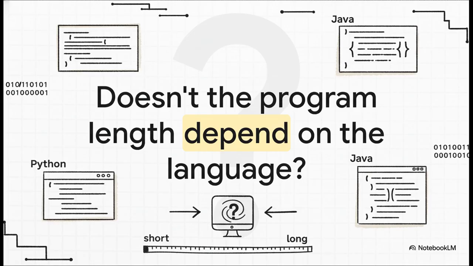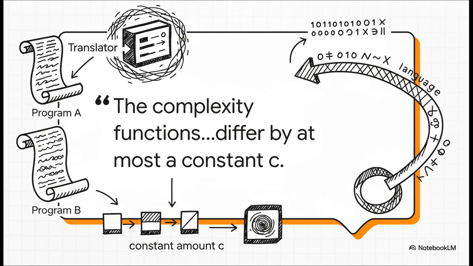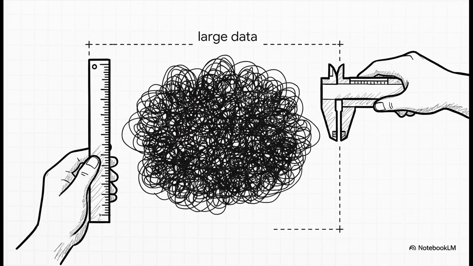It's a fantastic question. And the answer is something called the invariance theorem, and it's just a beautiful piece of logic. It says, yeah, the program lengths in different languages will be different, but they only differ by a fixed amount, a constant. And what is that constant? It's basically just the length of a small program that acts as a translator or an interpreter from one language to the other. So what this means is that when you're talking about really long, really complex strings, that little bit of extra length from the translator program becomes totally insignificant. It's like a drop in the ocean. The choice of language doesn't really matter. The complexity is a fundamental, objective property of the string itself. We've actually found a universal yardstick.